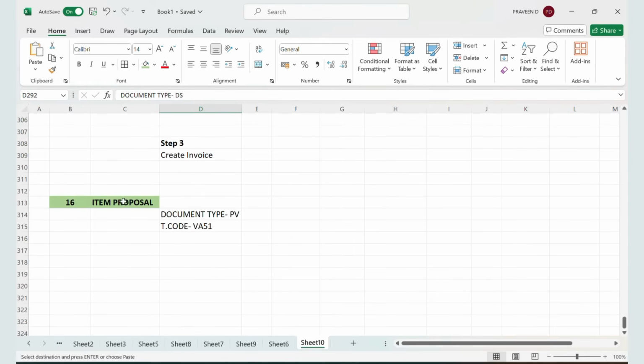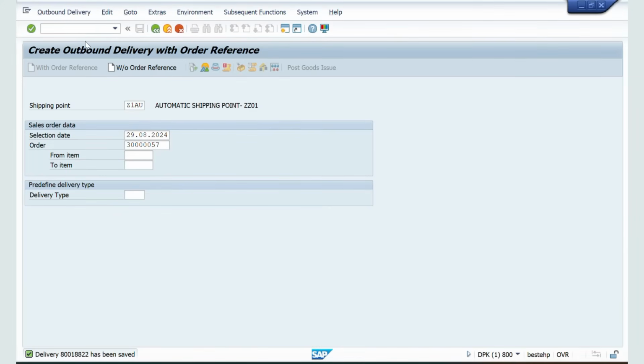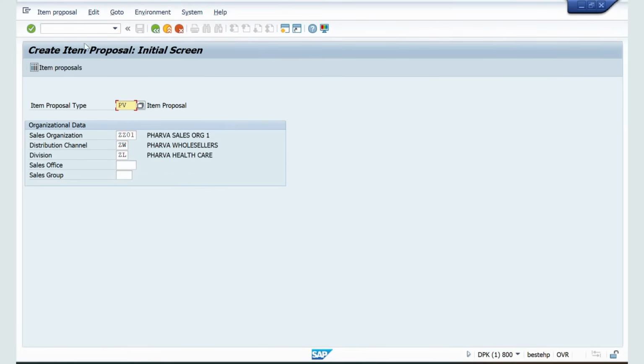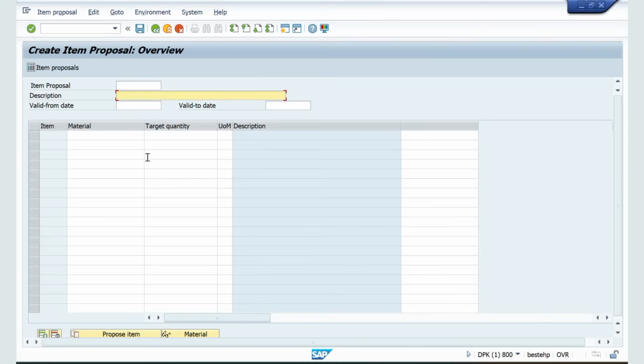The next business process is very simple, that is item proposal. The document type for item proposal is PV and the transaction code is VA51. Okay, go to /n VA51. The document type is PV, item proposal. Now click enter. Give the description, for example, item proposal for testing. Some description I will give. Click enter. Valid from today to 31st 08.